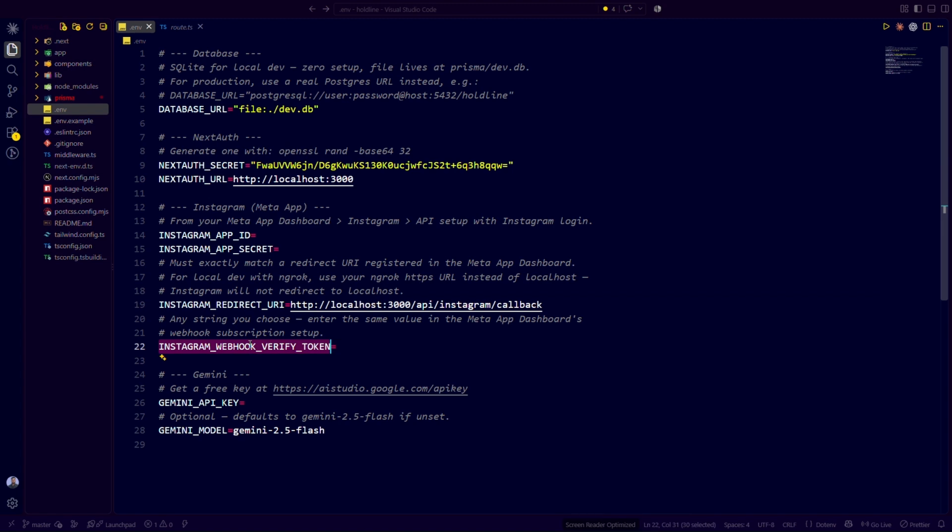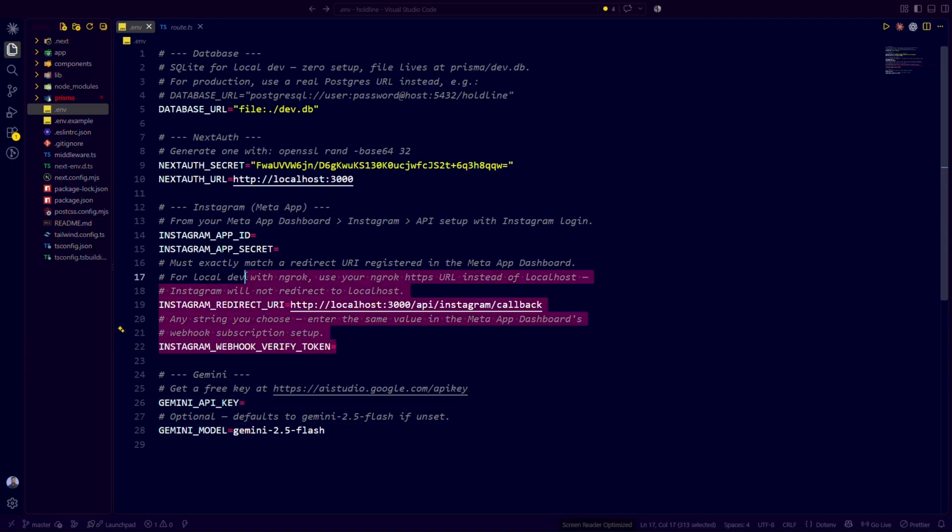Because when a particular message is sent to a particular user, we will get a request from the API saying that this message has been successfully sent. To update that, it has to call some kind of webhook, so that will come over here. Then we have the Gemini API key and the Gemini model.